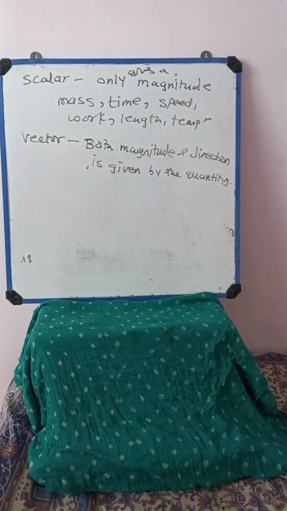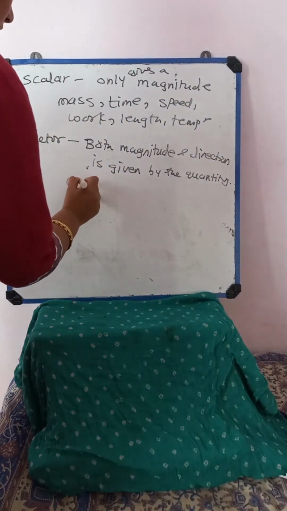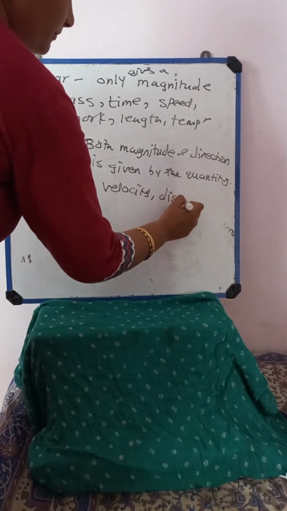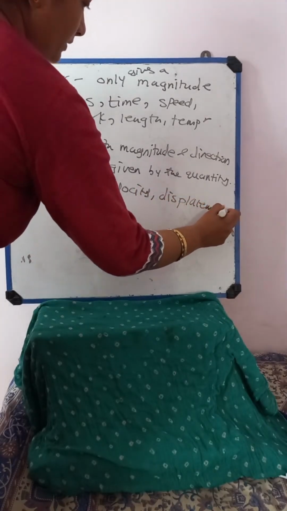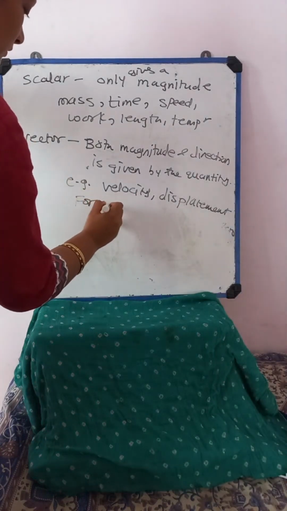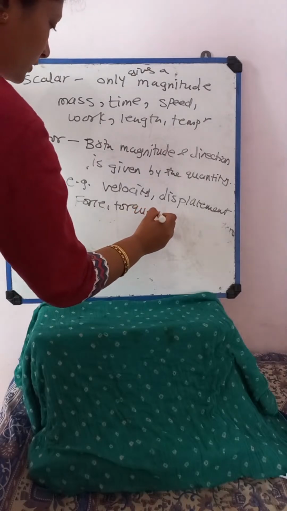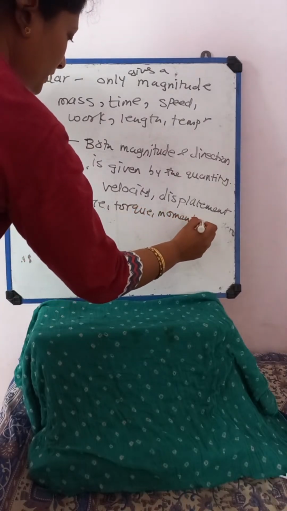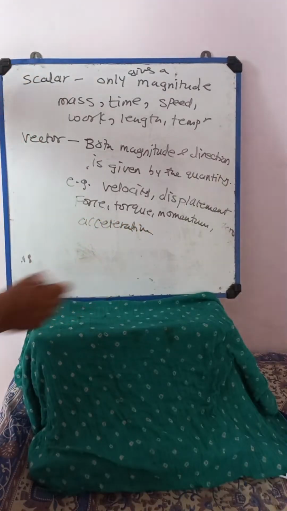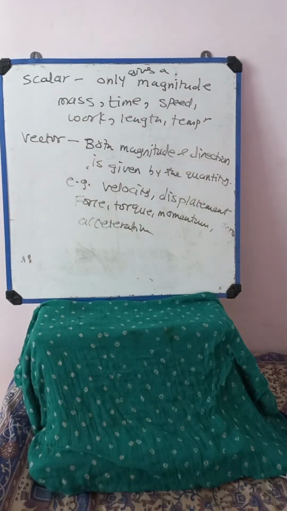Vector quantities we just discussed, for example velocity, then displacement, and any other quantities that come under vector quantities. So we have force, torque, momentum, even acceleration. These come under vector quantities, okay, scalar and vector.